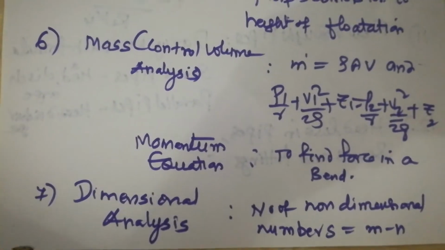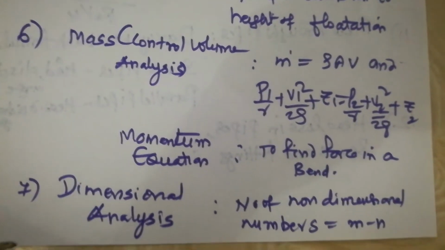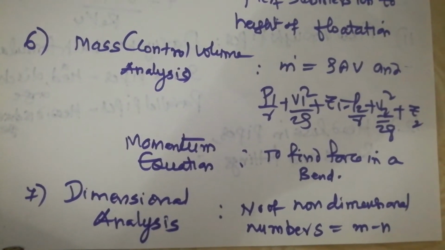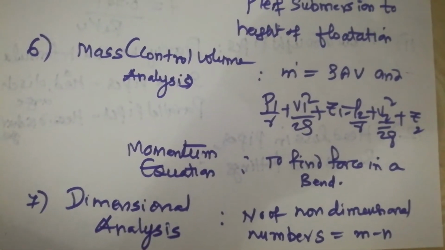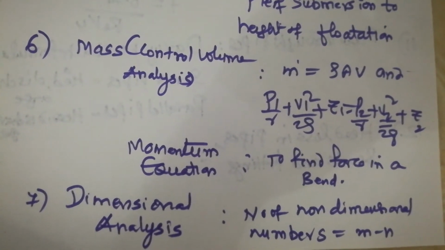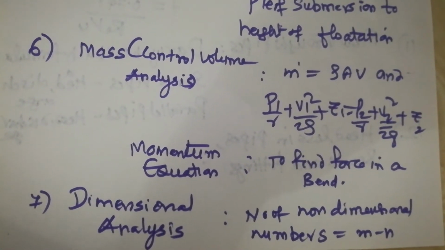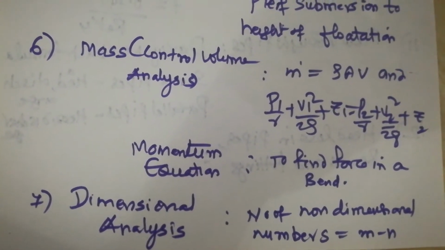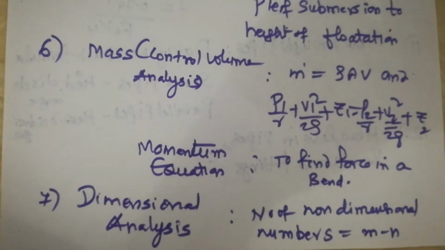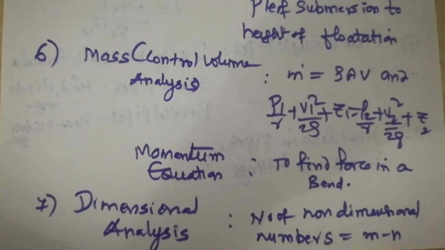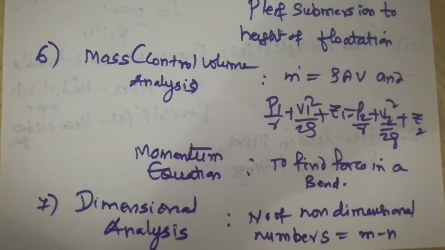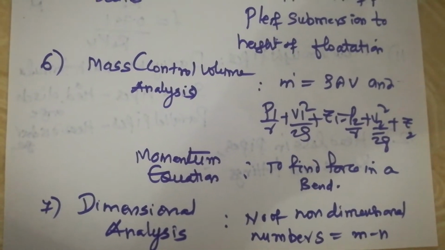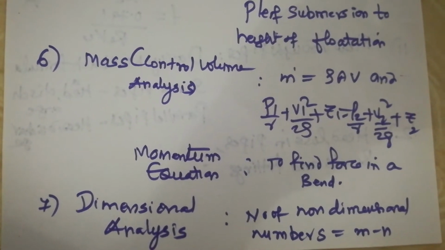Next comes dimensional analysis. What is dimensional analysis? Probably you must be aware of it by now, because you have started the preparation. Those who are good in fluid mechanics must know what dimensional analysis is. Here, the number of non-dimensional numbers is equal to m minus n, where m is the number of parameters defining the flow and n is the number of basic dimensions, that means fundamental dimensions like MLT. Based on this, I am expecting one question. So please read this particular topic very, very carefully.